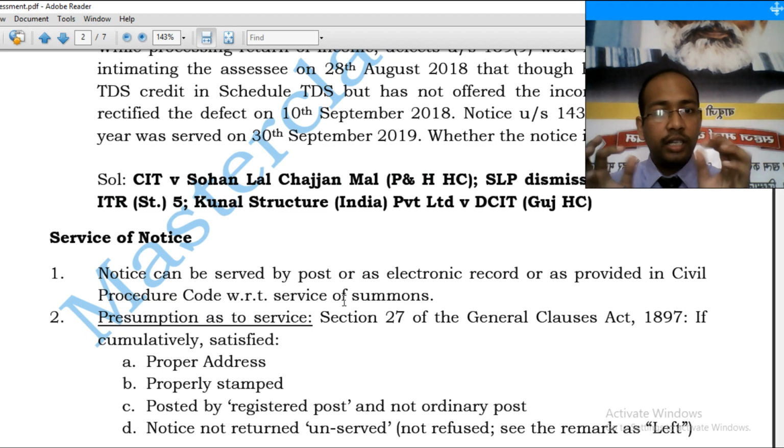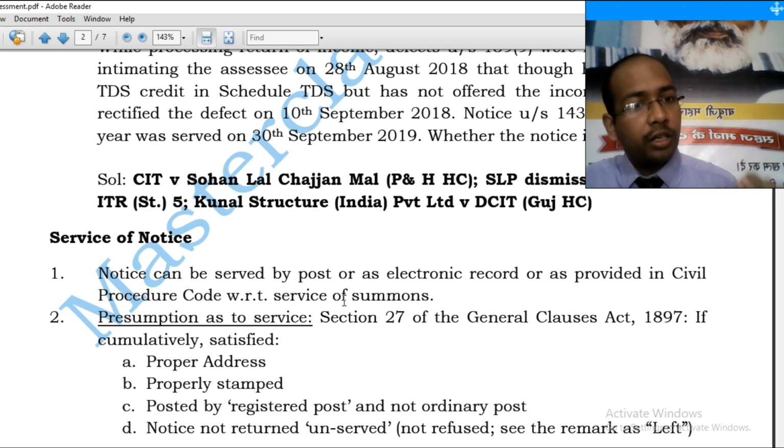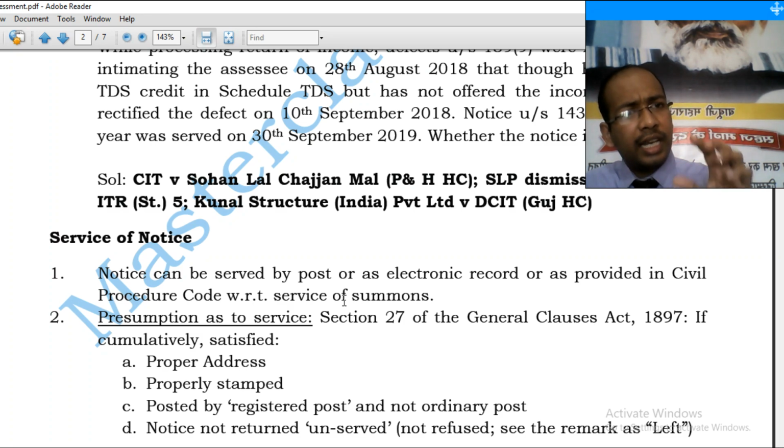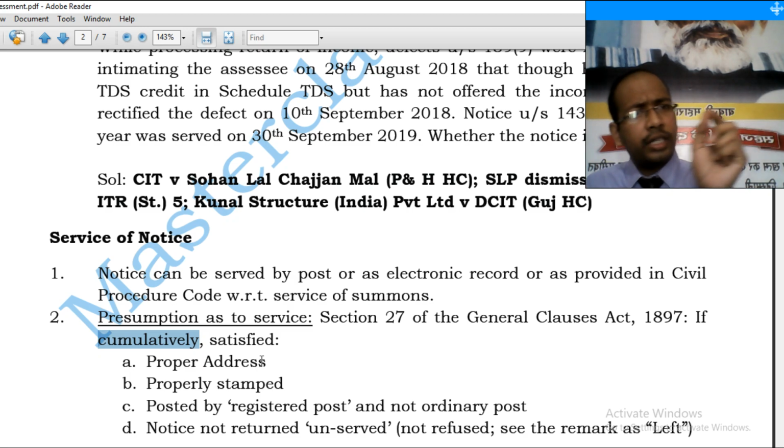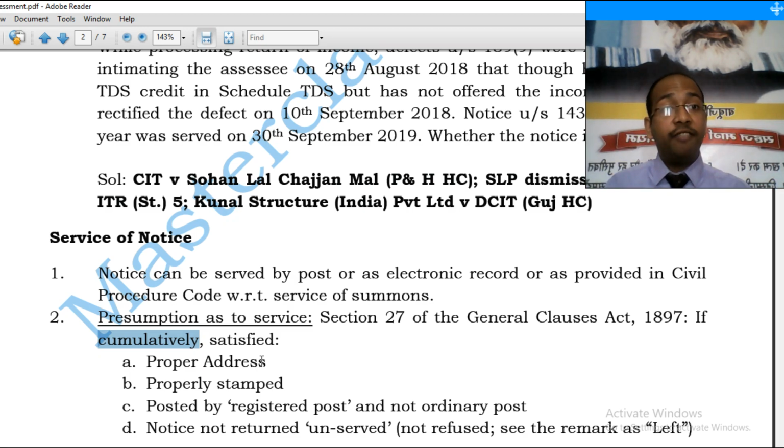We will look. Section 27 of the General Clauses Act says that if the following four conditions are satisfied cumulatively, there is a presumption as to service. The important word here is cumulatively. And when there is a presumption as to service, then the burden is not on the revenue. What are those four conditions?